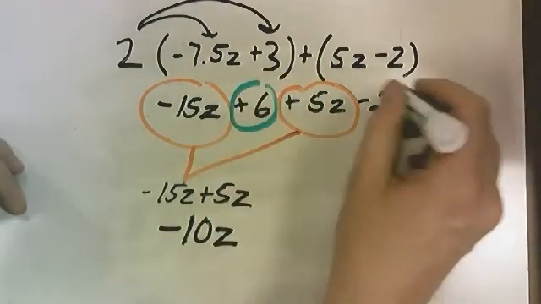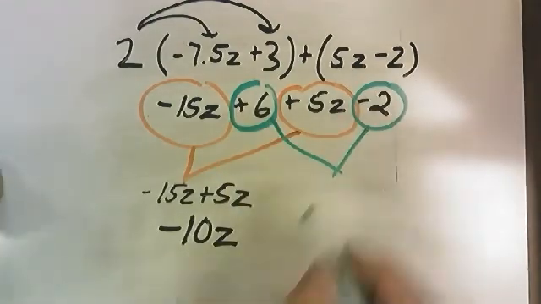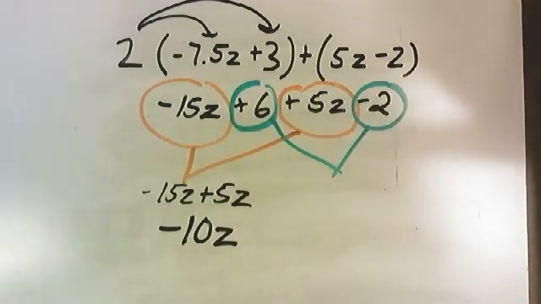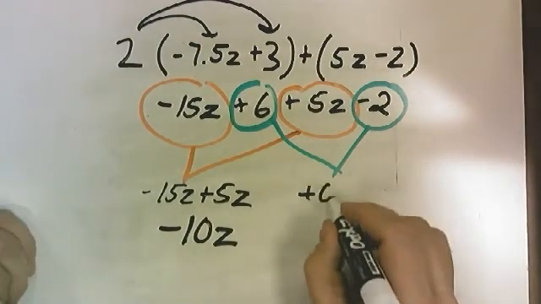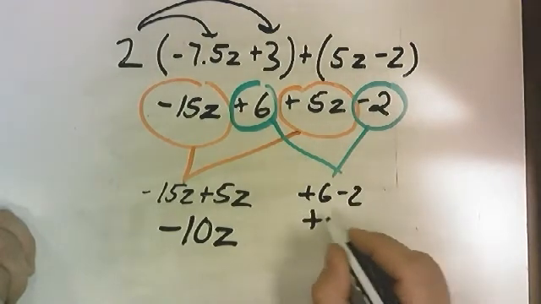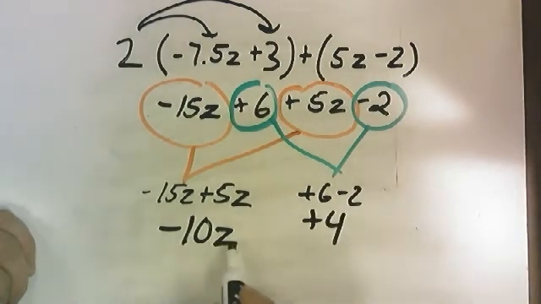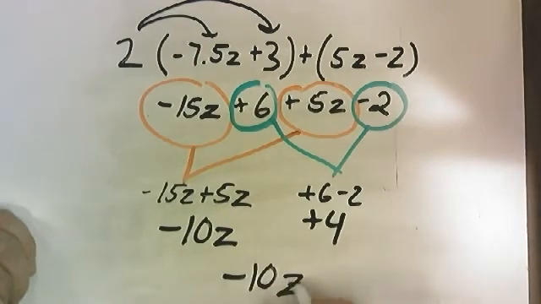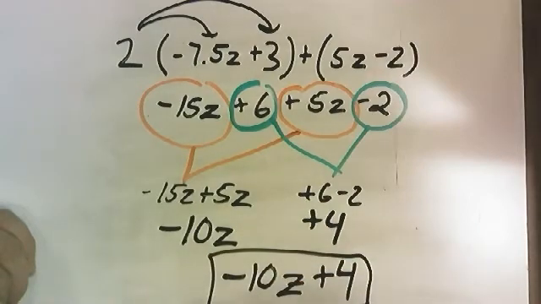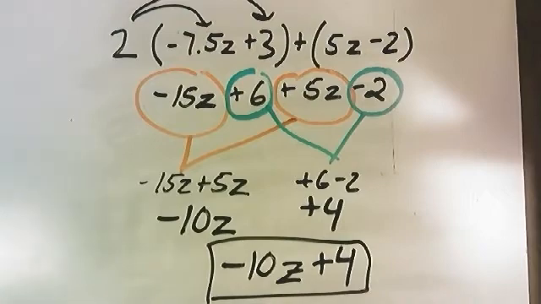We do have a positive 6 here, and we have a -2, and those two are going to get together. So a positive 6 and a -2, that is going to give us a positive 4. So we have a -10z and a positive 4. So our final answer, -10z plus 4, when we add those two terms together. All right, there's an example.